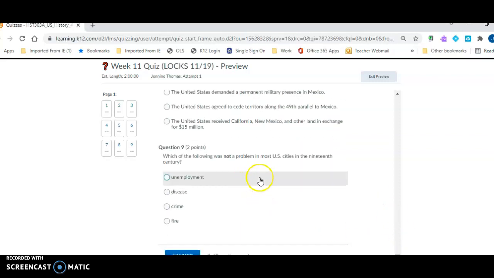Question number 9. Which of the following was not a problem in most U.S. cities in the 19th century? Unemployment, disease, crime, or fire?